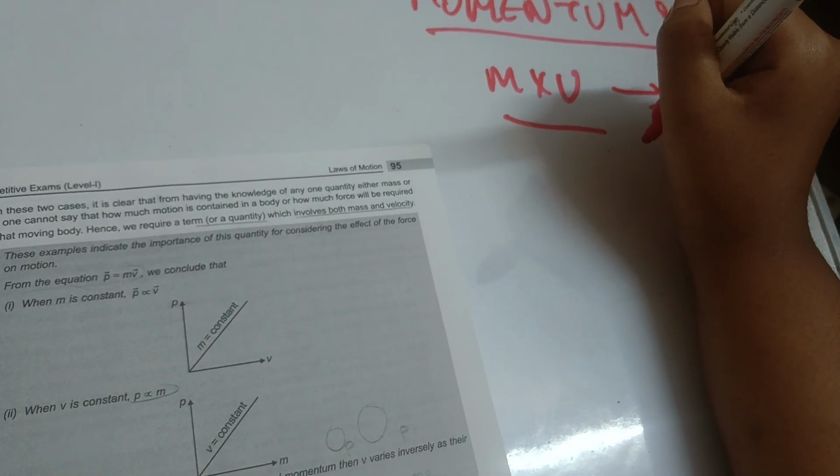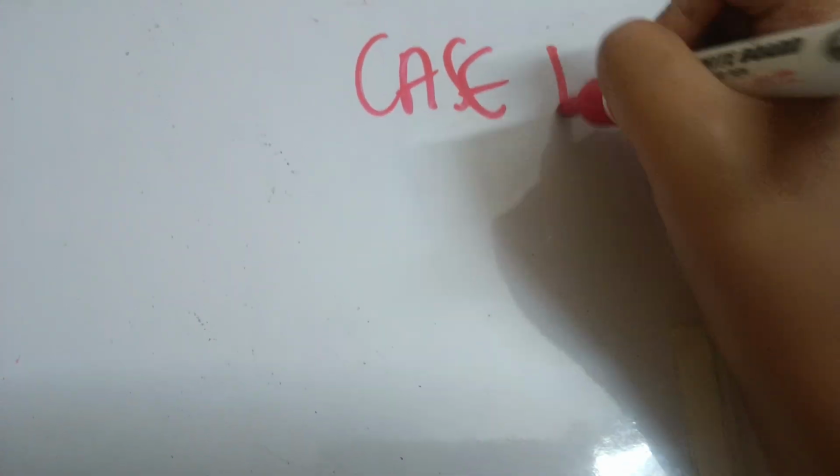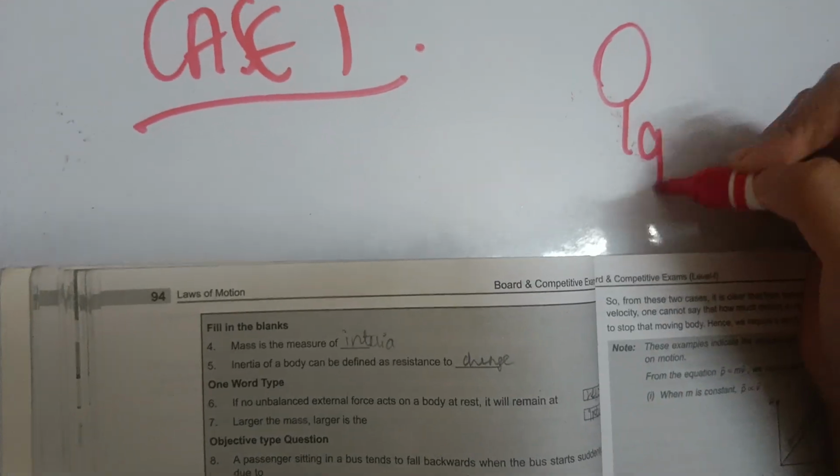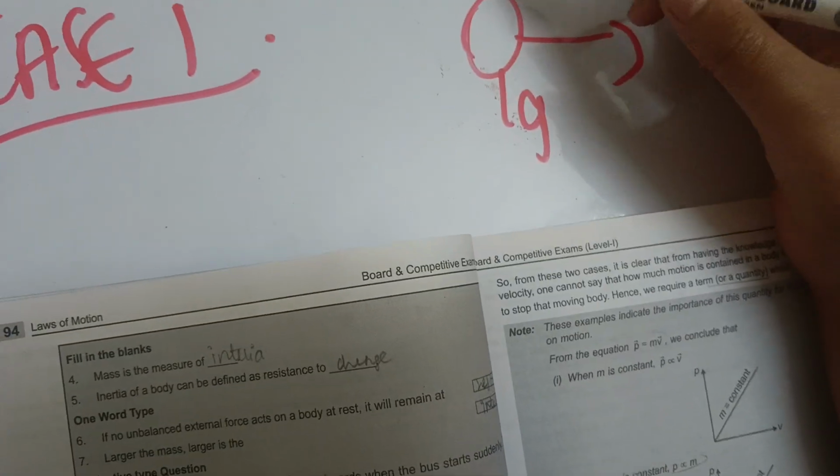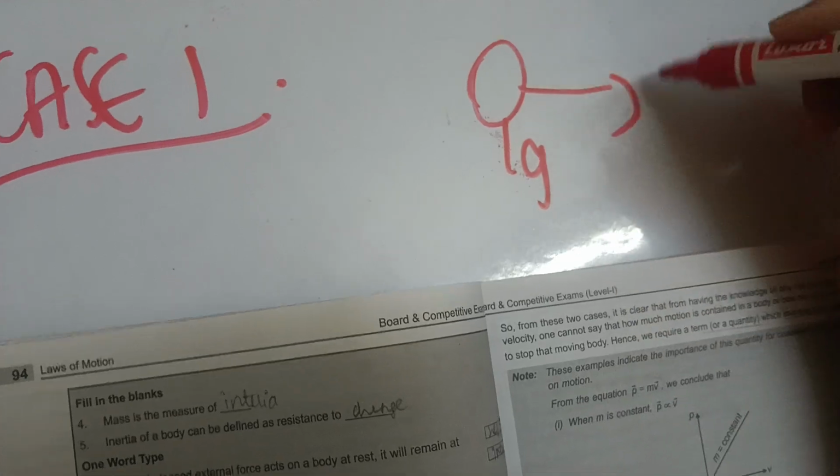To understand this, let's have two cases. Case 1. Now there is a ball of mass 1 gram, and it's moving with a certain velocity. It's not given here. Can you stop it? Of course you can stop it, right? You can stop the ball.